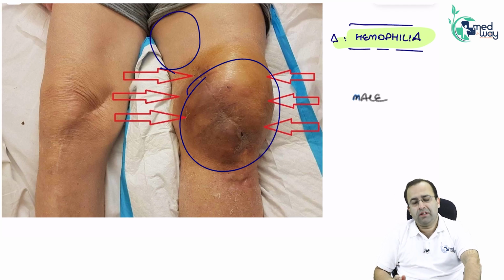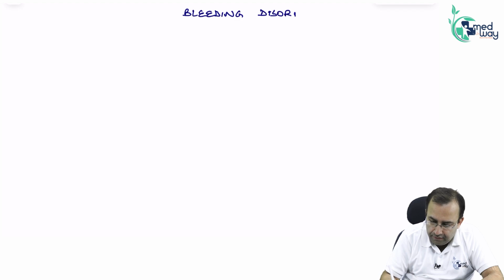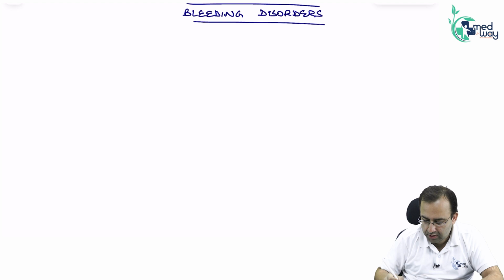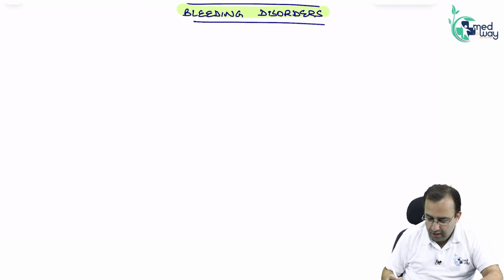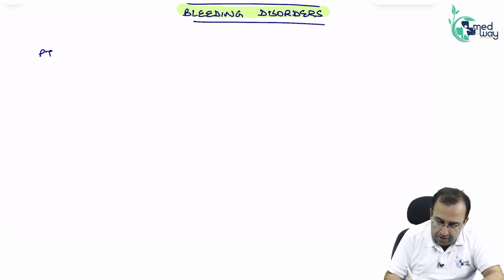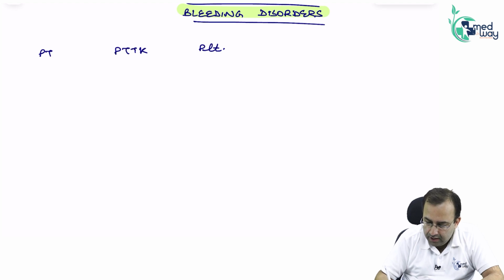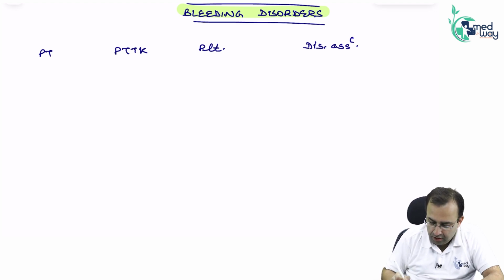So this starts us with our master table of bleeding disorders. We are making a table. Please write it like this only: PT, PTTK, platelet count and diseases associated.